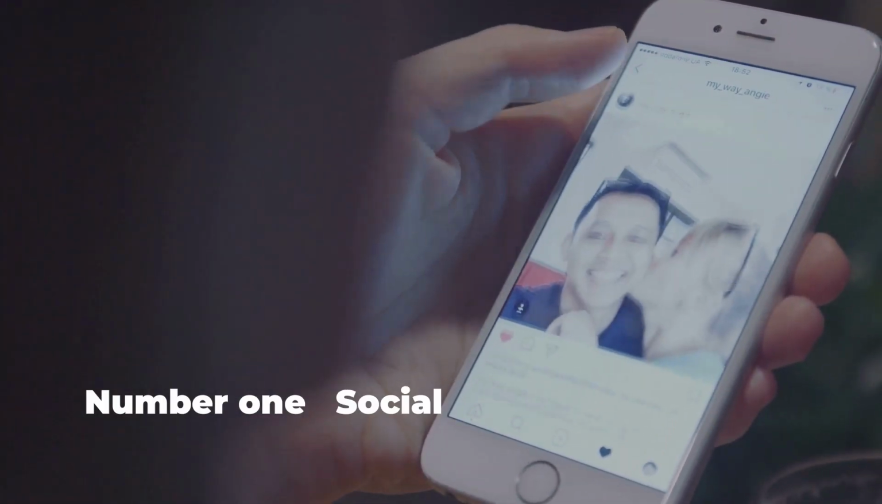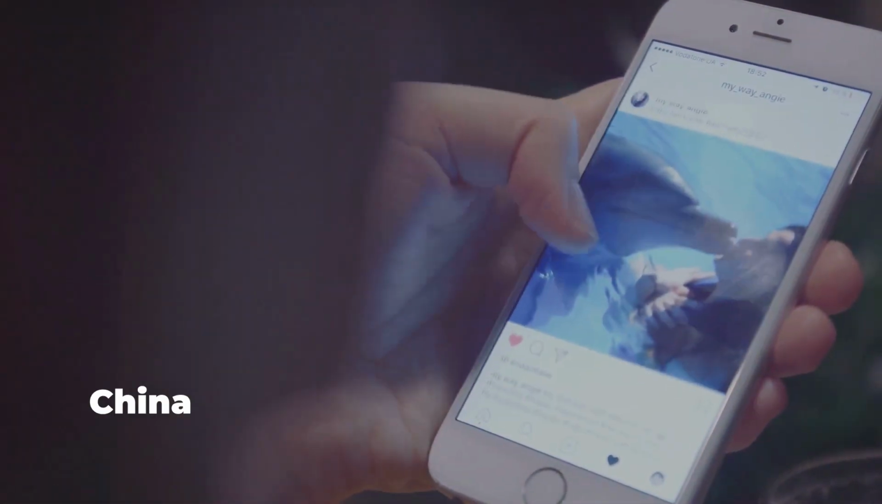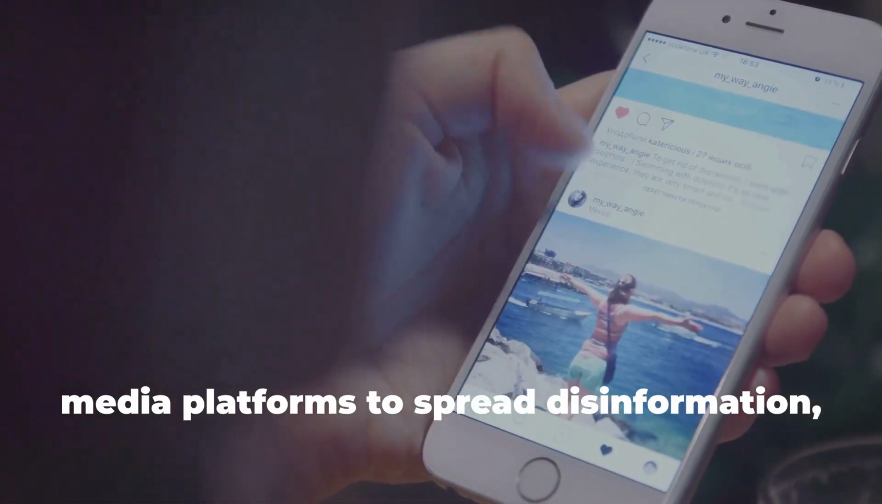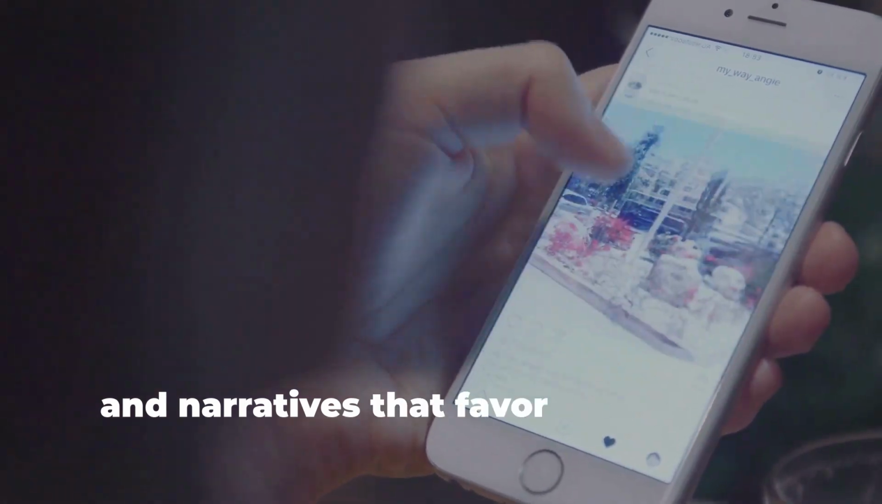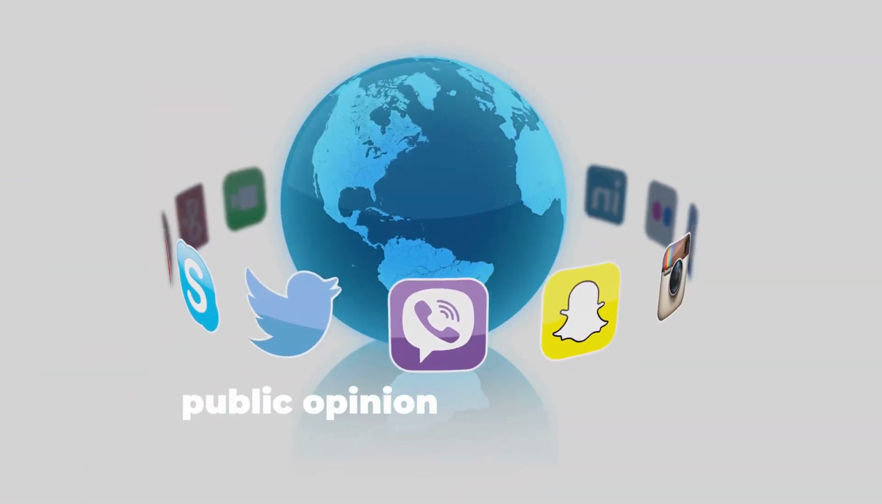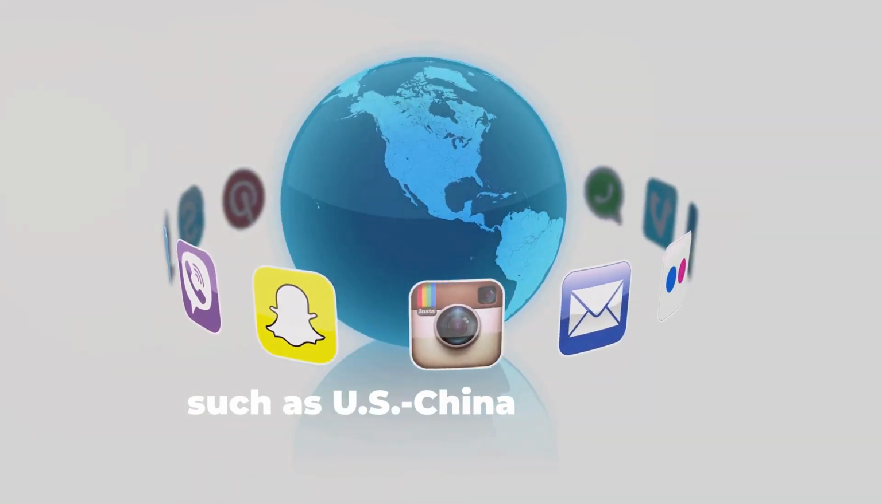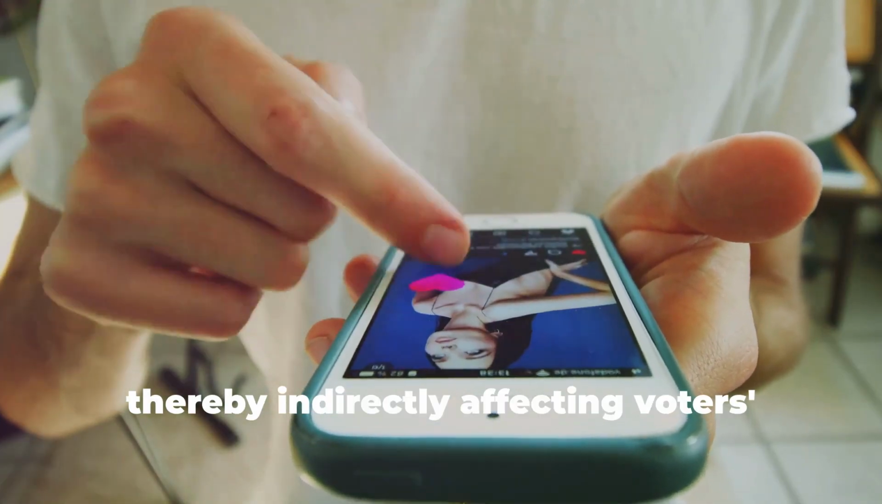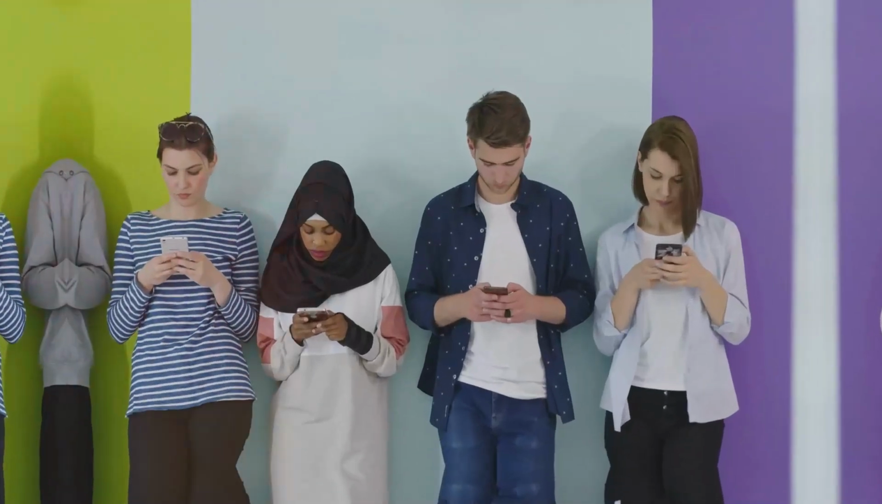Number 1. Social media manipulation. China has been accused of using social media platforms to spread disinformation, propaganda, and narratives that favor its interests. These campaigns often aim to influence public opinion on key issues such as US-China relations, trade, and international policy, thereby indirectly affecting voters' perceptions and decisions.